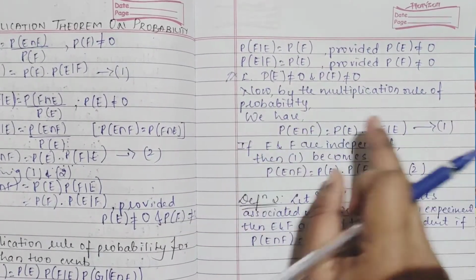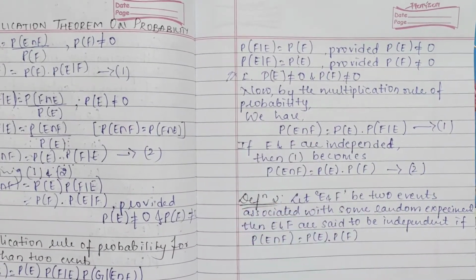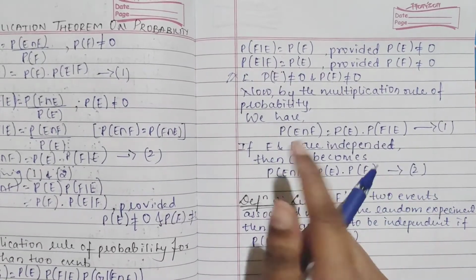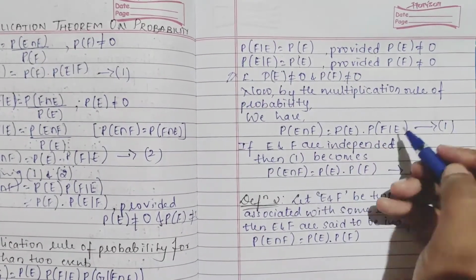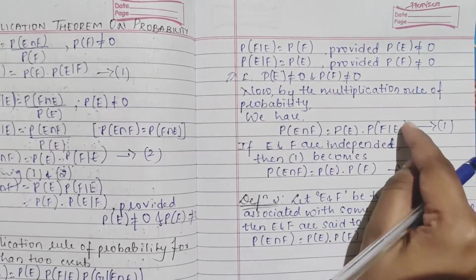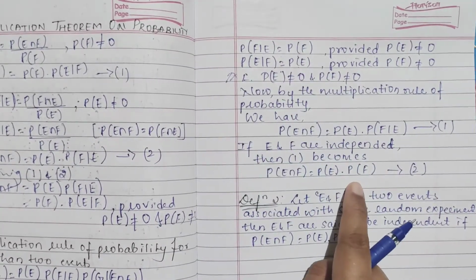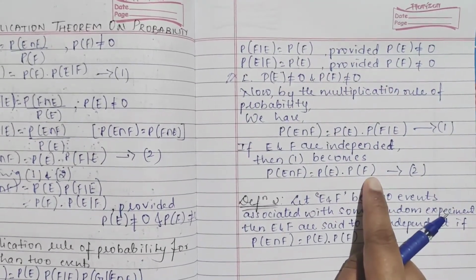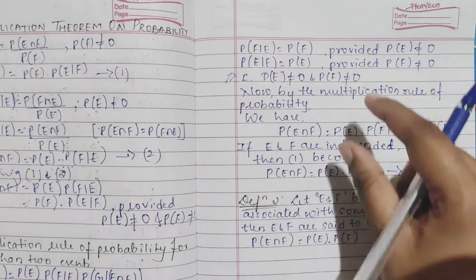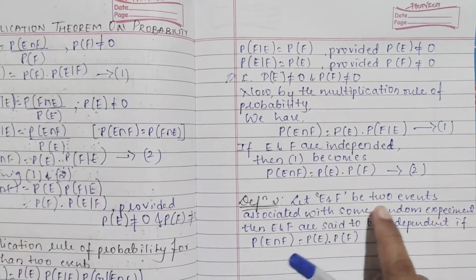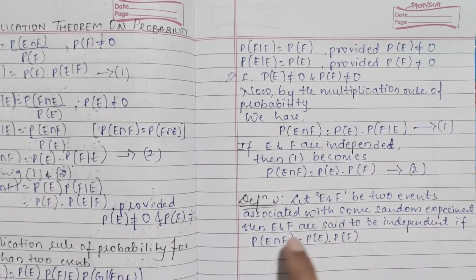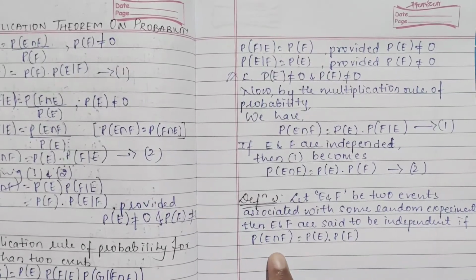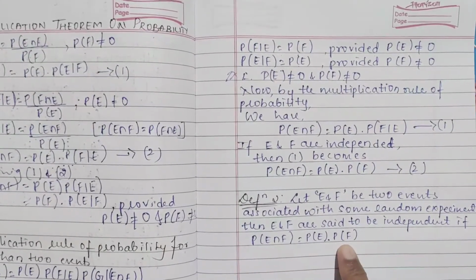By the multiplication rule of probability, P(E intersection F) is nothing but P(E) into P(F|E). If E and F are independent, then P(F|E) can be written as P(F). Considering this, one more definition: let E and F be 2 events associated with some random experiment, then E and F are said to be independent if P(E intersection F) is equal to P(E) into P(F).